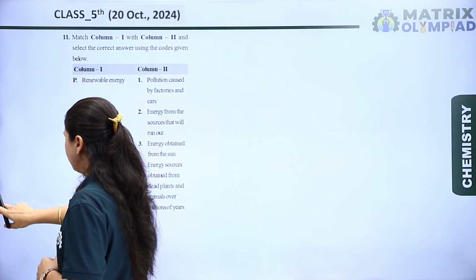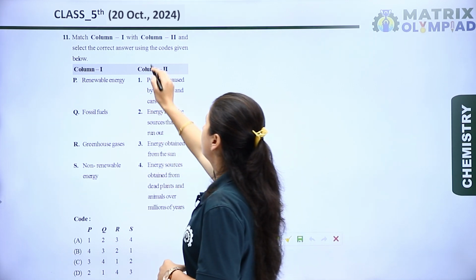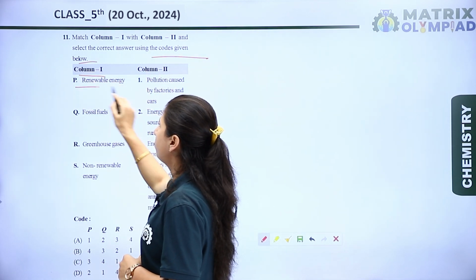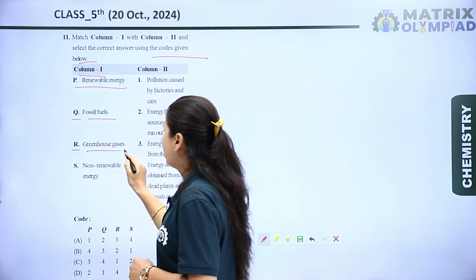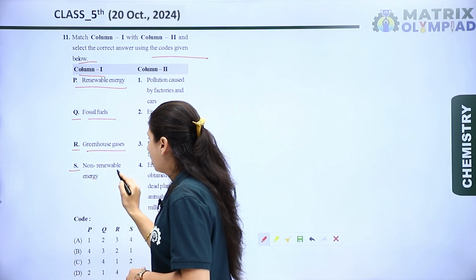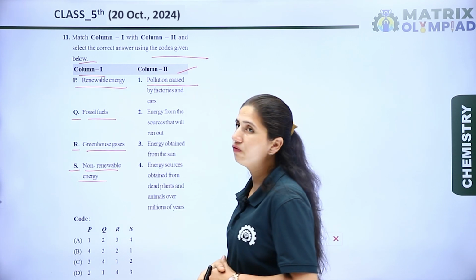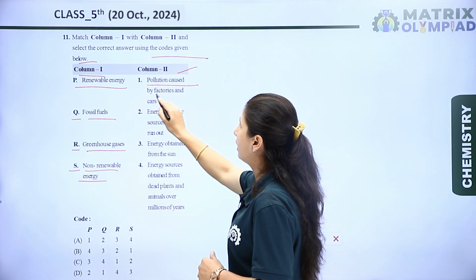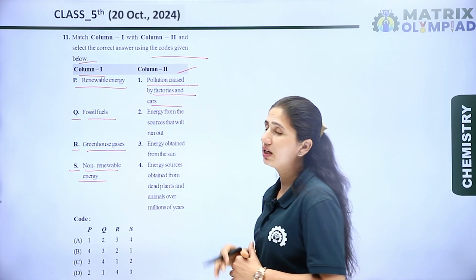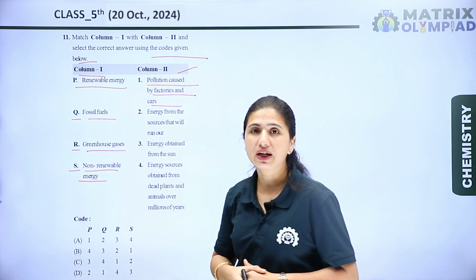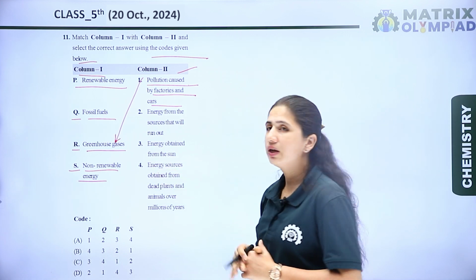The next question is, match column first with column second and select the correct answer using the codes given below. In column first, P is renewable energy, Q is fossil fuels, R is greenhouse gases, and S is non-renewable energy. Now let's see column second. In column second, first is pollution caused by the factories and cars. We know that the pollution caused by the factories and cars is directly and indirectly caused by greenhouse gases like carbon dioxide, methane and so on. So the first matches with R, greenhouse gases.